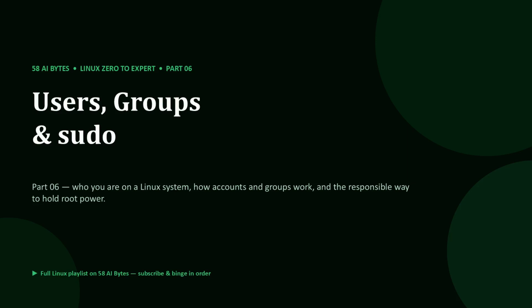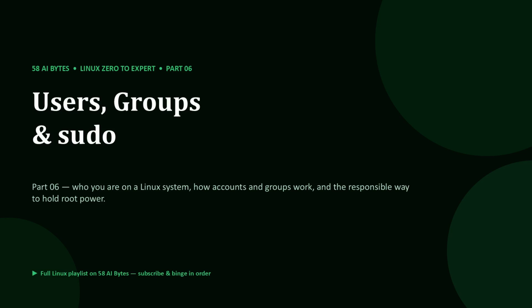Linux was born multi-user, designed from day one for many people sharing one machine safely. That design is why permissions exist, why servers are securable, and why the sudo command works the way it does. Today: how user accounts actually work under the hood, what groups are for, the difference between su and sudo, and the habits that let you hold root power without hurting yourself. This video unlocks Part 7, Permissions, which is where everything clicks.